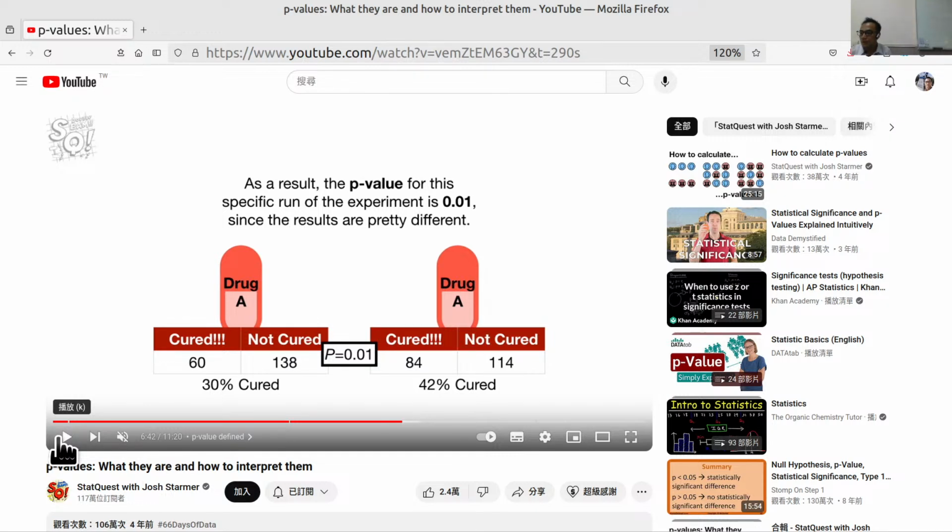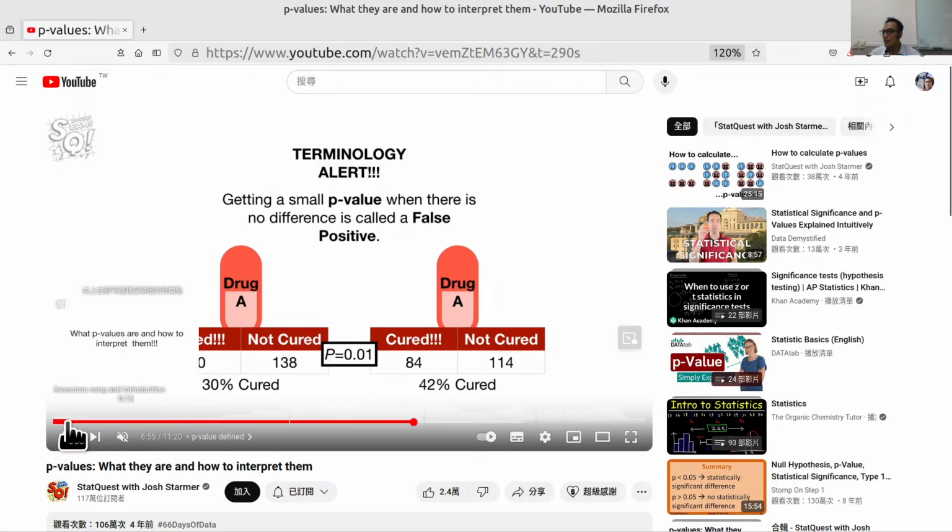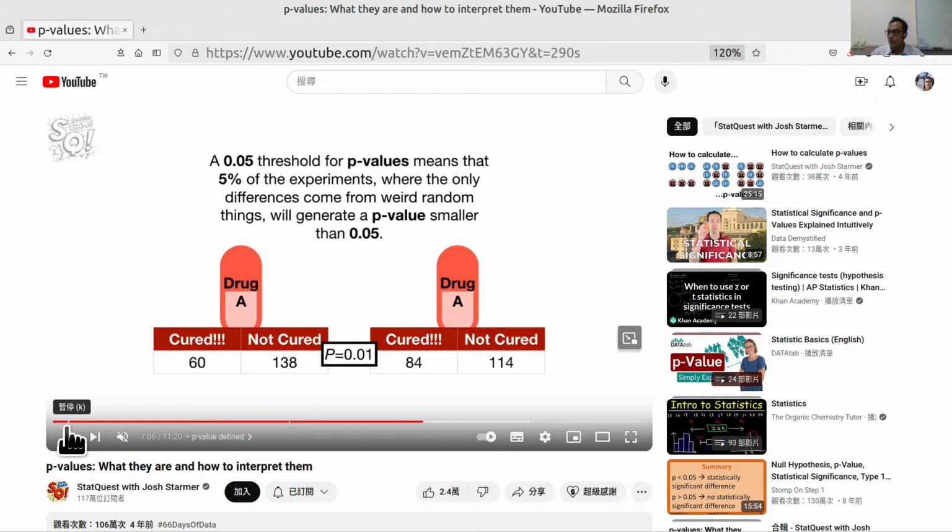0.5. Thus, we would say that we fail to see a difference between the two groups. If we repeated this same experiment a lot of times, most of the time we would get similarly large p-values. However, every once in a while, all of the people with rare allergies might end up in the group on the left, and all of the people with the strong placebo reactions might end up in the group on the right.